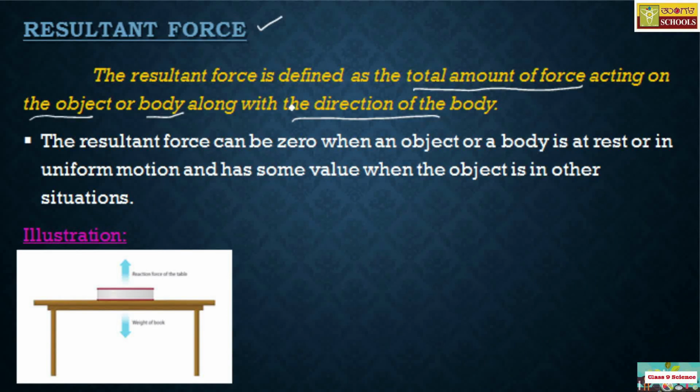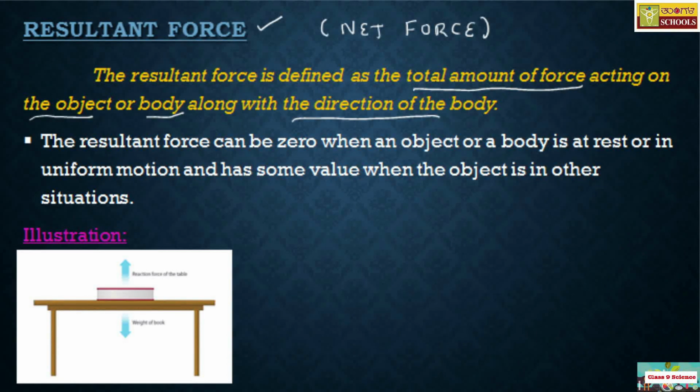The resultant force is the total amount of force acting on an object or a body with the direction of the body. That is taken as resultant force. It is also called net force.